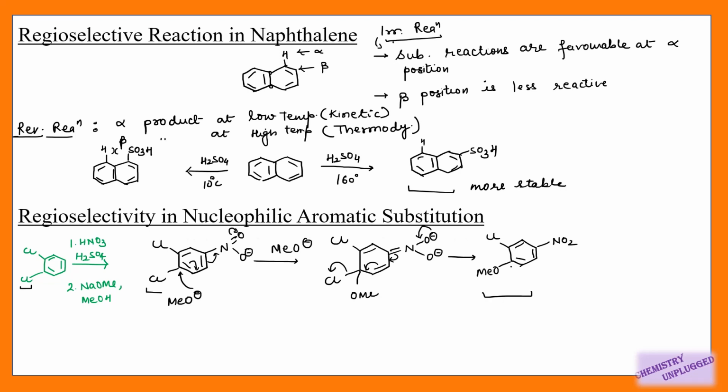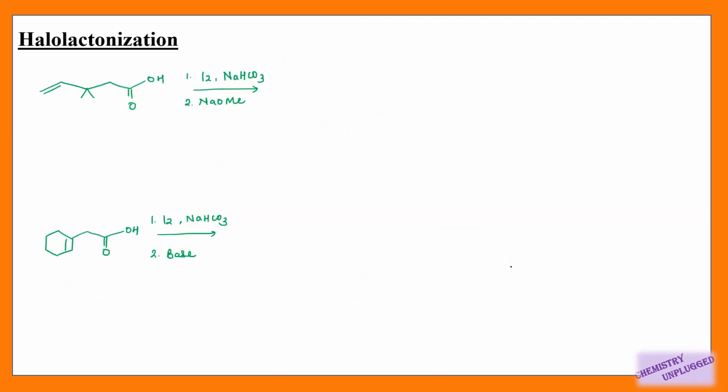Then we will take halolactonization. It is a very important reaction. We can do halolactonization with carboxylic acids, and we need iodine and sodium bicarbonate for this reaction, and this structure should contain our alkene also, right? So the first step is the iodination of this double bond. It will form an iodinium ion, and this sodium bicarbonate will remove this proton. So it will form a structure like this. I can number it, right?